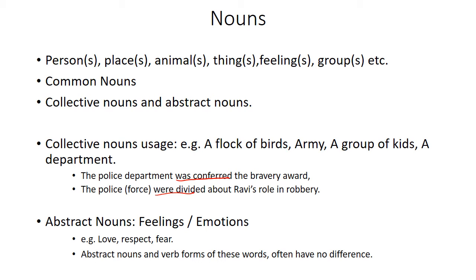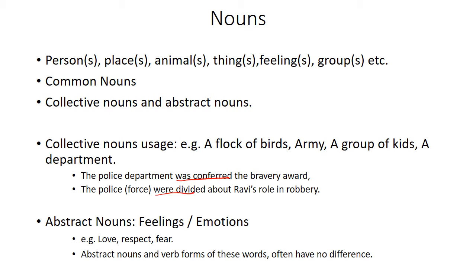One thing is there: abstract words are often used in exactly the same form as verbs. I love you. Here, love is not an abstract noun, it is a verb. I respect my teachers. Here, respect is a verb. I fear ghosts. Here fear is a verb. However, we had earlier seen abstract nouns. I have a lot of love for you.